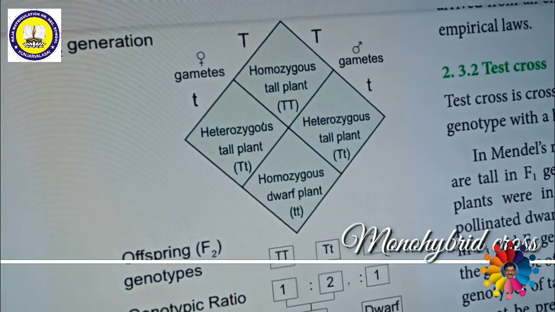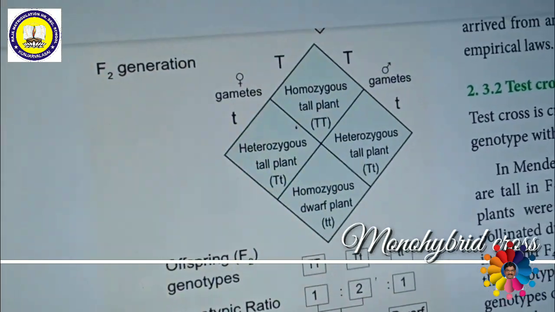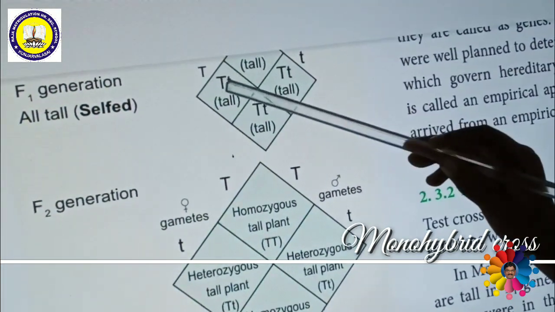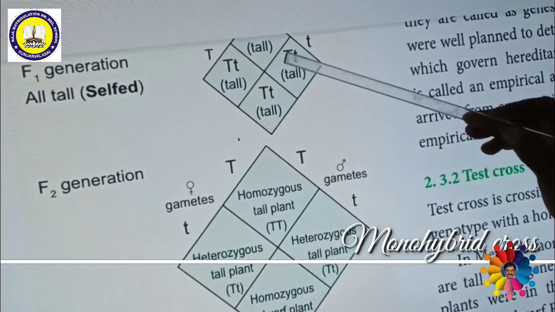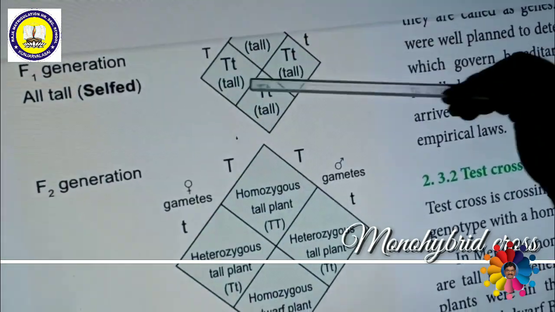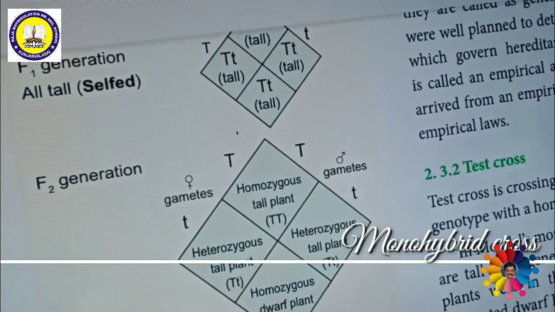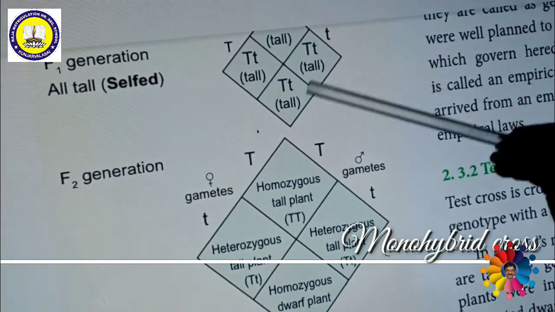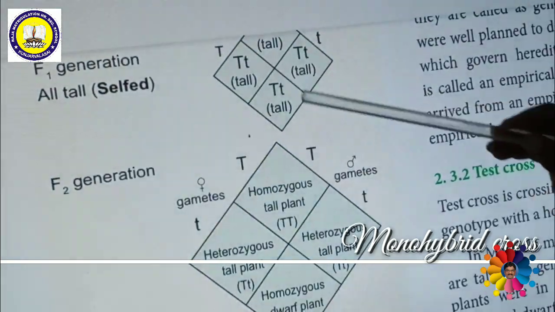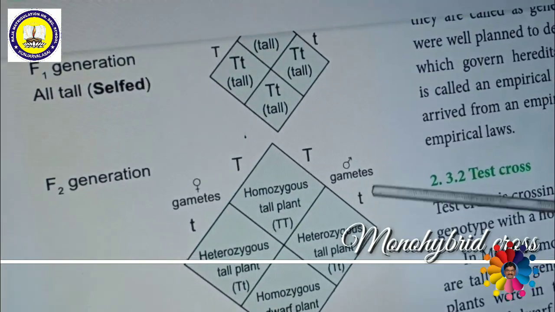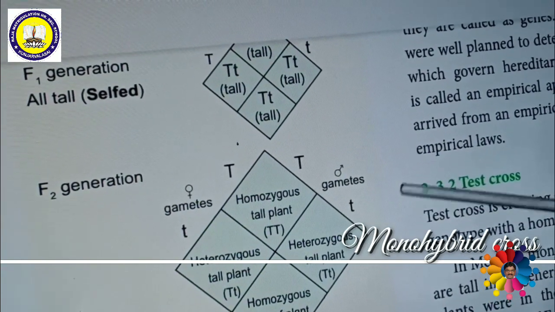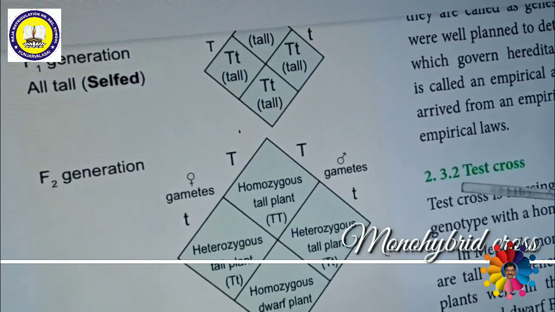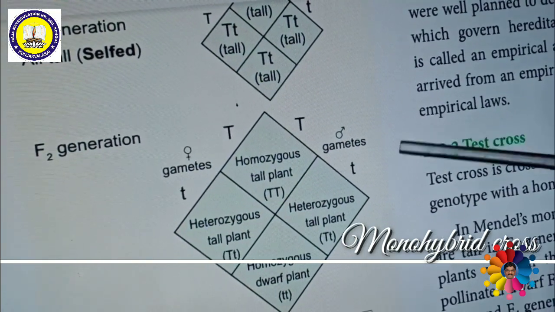Now what I am going to say is the law of segregation. The law of segregation means that even though capital T and small t, the dominant and recessive alleles, are combined together in the same gene, they will not blend or mix together. During the formation of gametes in the F2 generation, capital T and small t separate individually. This is called the law of segregation. The previous one is called the law of dominance, and this law is called the law of segregation. What do you mean by the law of segregation?